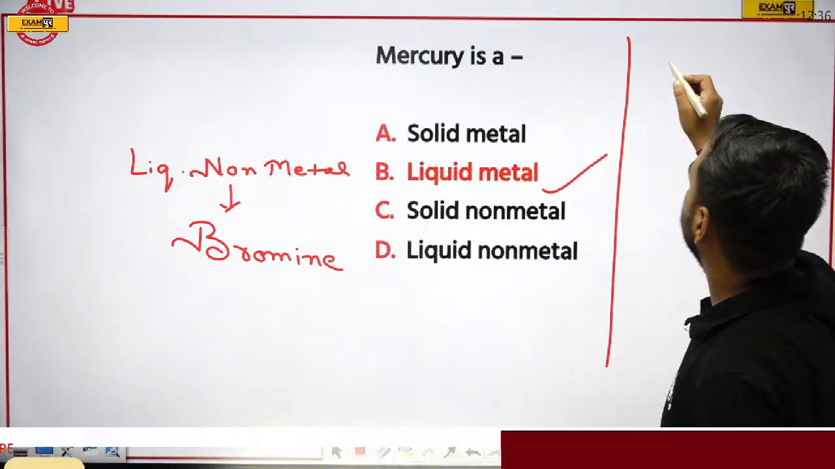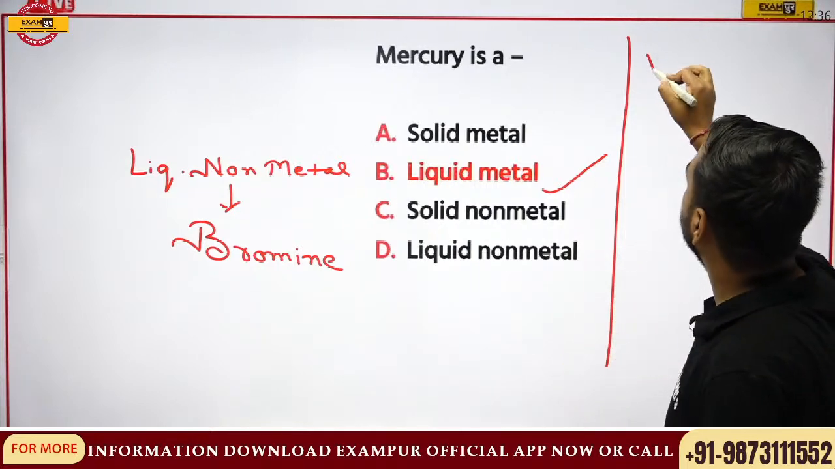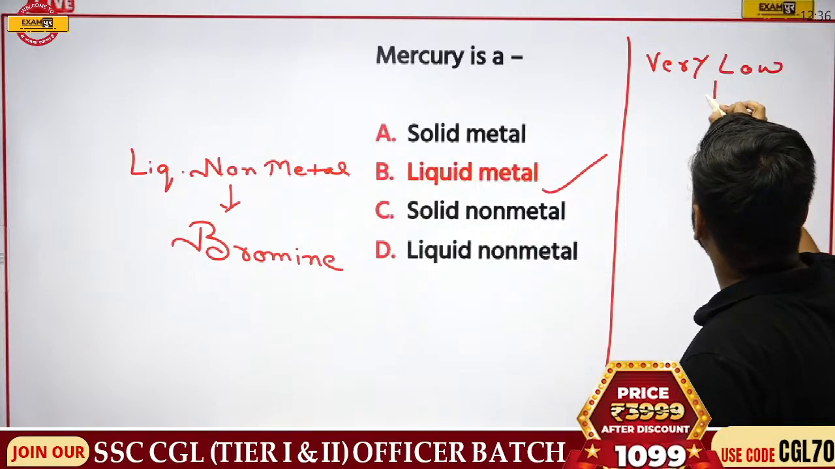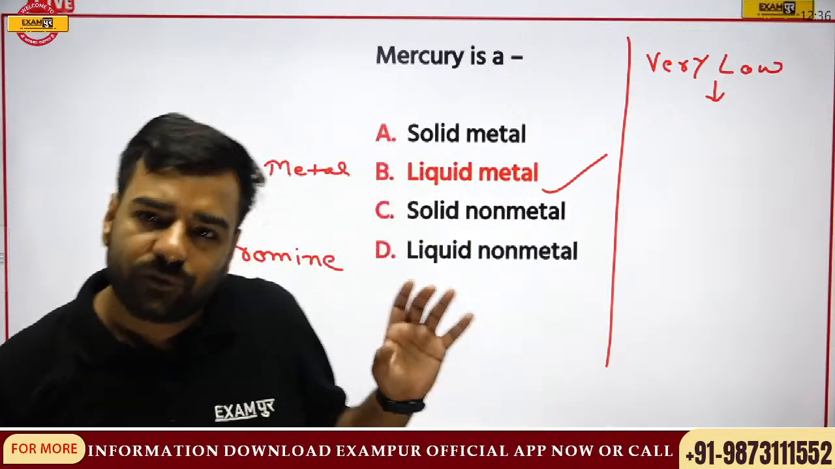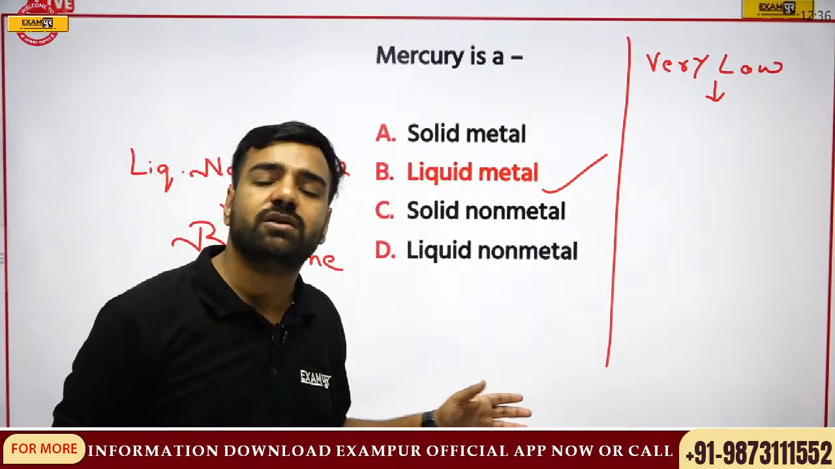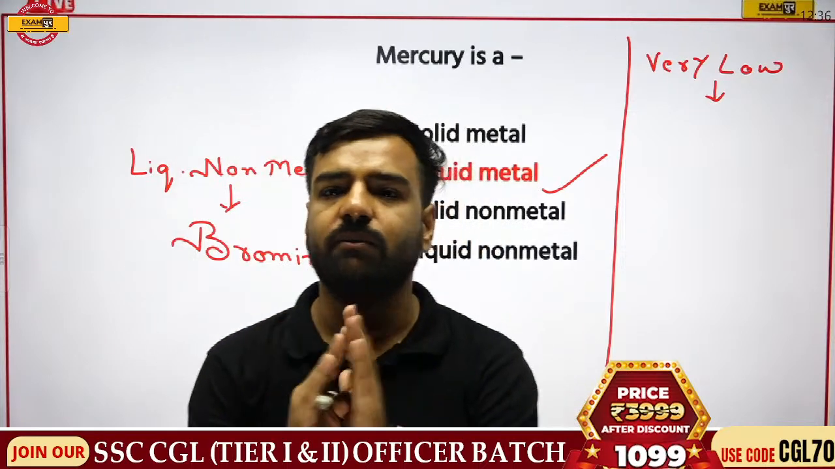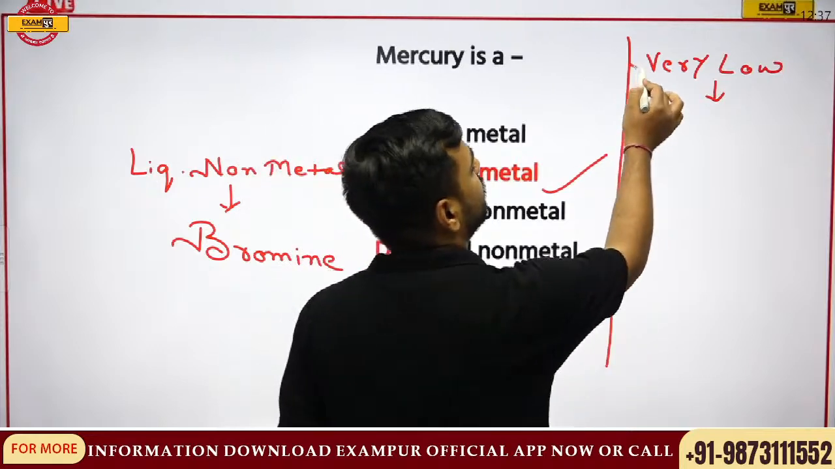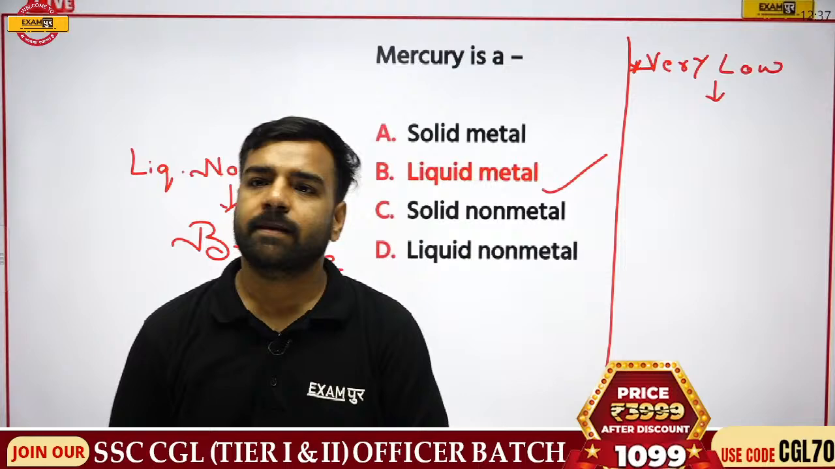Since we are talking about mercury, it is used in thermometers, right? Now what if I'm talking about very low temperature? For the very low temperature, if I use mercury, that is going to freeze. So for the very low temperature, what can I use? No doubt, for checking our fever, for our body temperature, we can use a mercury thermometer. What if I'm asking about very low temperature? Which particular thermometer can be used?